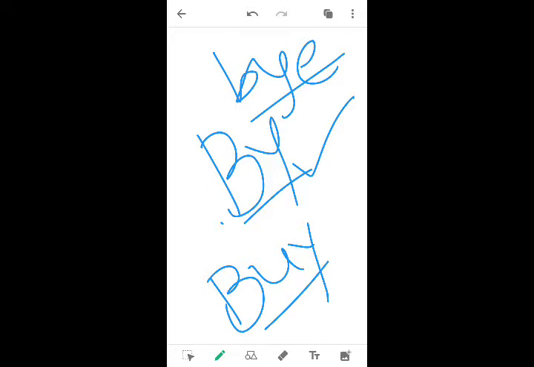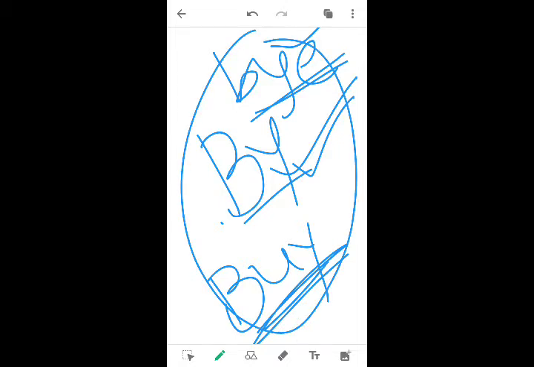Bye. Say bye to your father, he is going to office. Say bye to your uncle, they are leaving our place today. Say bye, so send off. This bye is send off. By is something that we come by. Buy is something to purchase. So depending on the context and situation, we have to understand. That ability should be acquired.